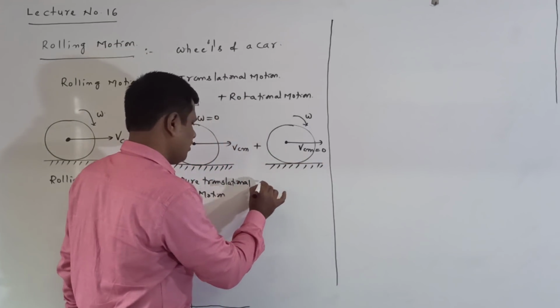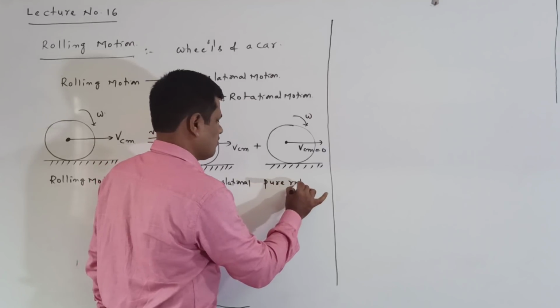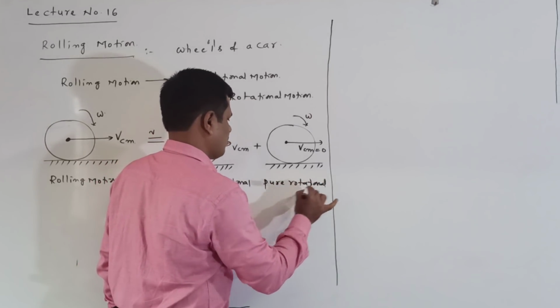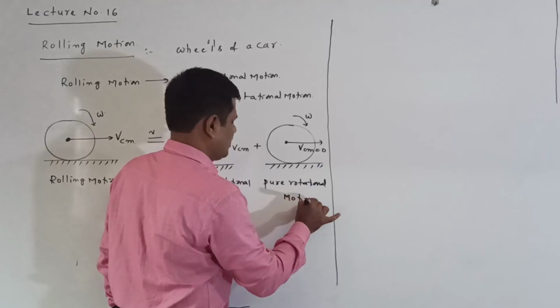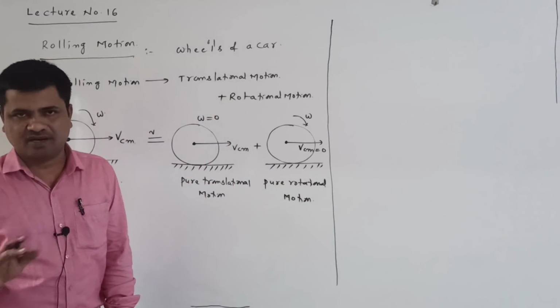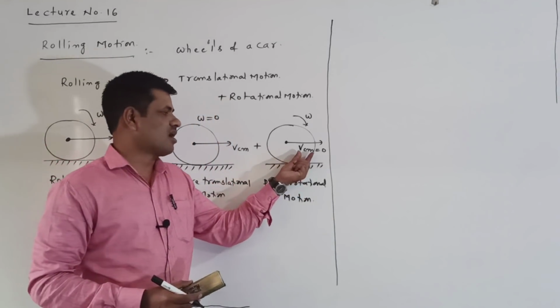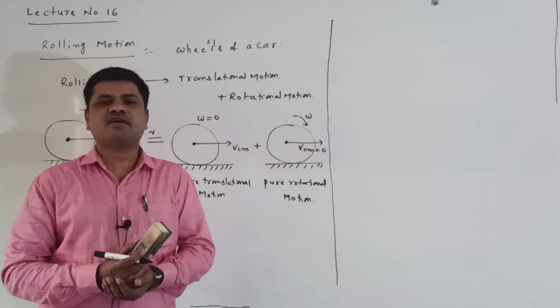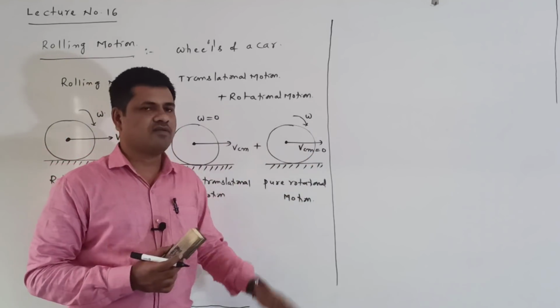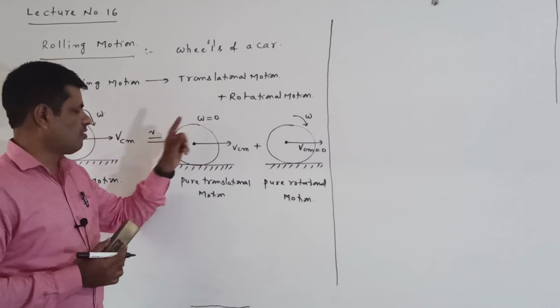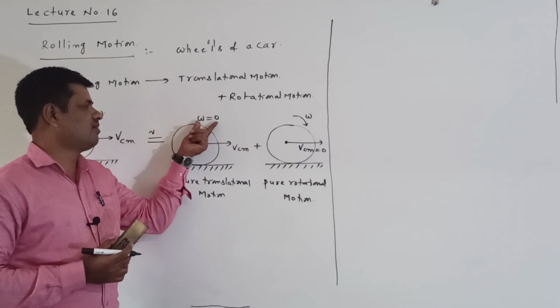This is called pure rotational motion. Pure rotational motion means there is no translational velocity, that is, the velocity of center of mass is equal to 0.